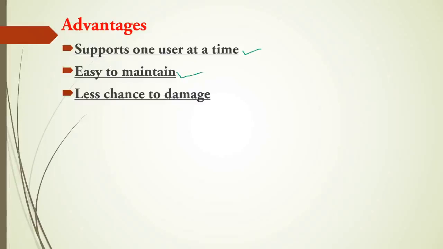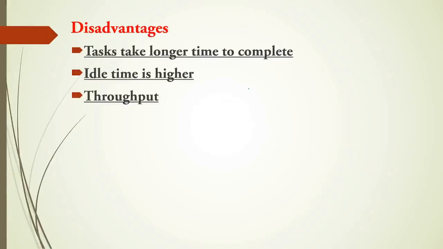Next is less chance to damage. So this system has fewer requirements of hardware and software, as there is only a single processor and a single user. The requirements of hardware and software at a time are very less, so they have less chance to damage.